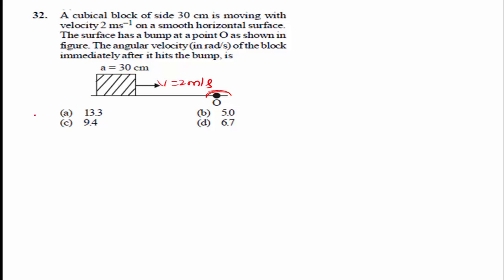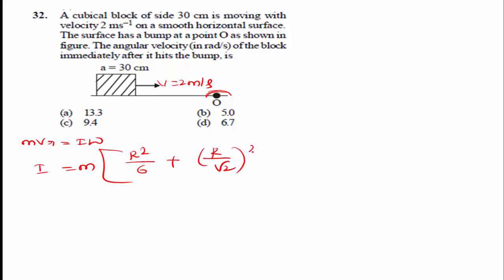We know the angular momentum formula, that is mvr is equal to I into omega. I is the moment of inertia of the cubical block, which is I equal to m into r square divided by 6 plus r divided by root 2 whole square.